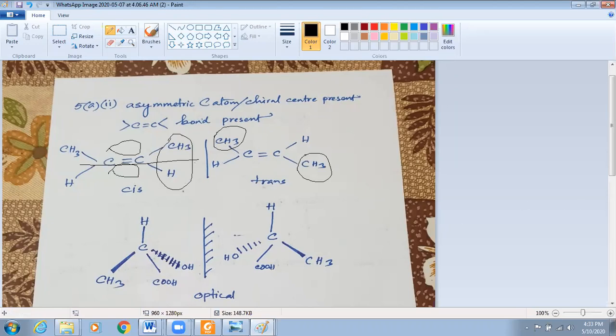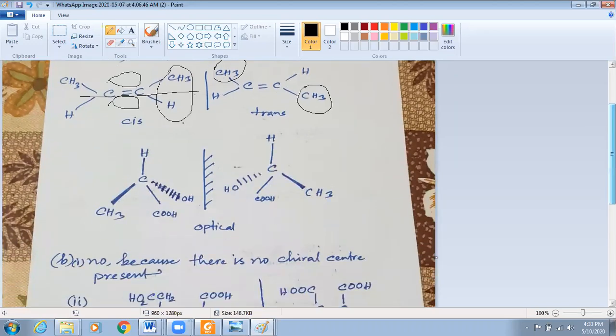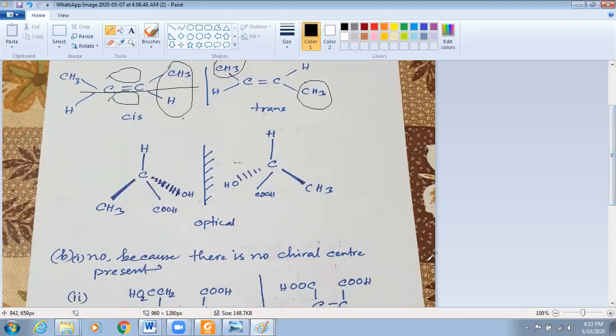Now let us see optical isomer. Look at this. When a carbon has 4 different groups attached to it, then this carbon is known as a chiral carbon, or this center is known as a chiral center.